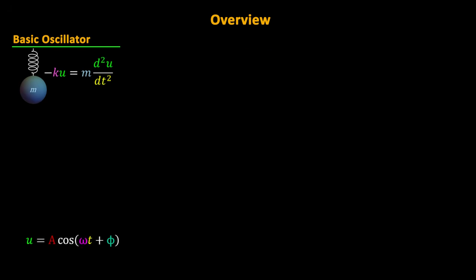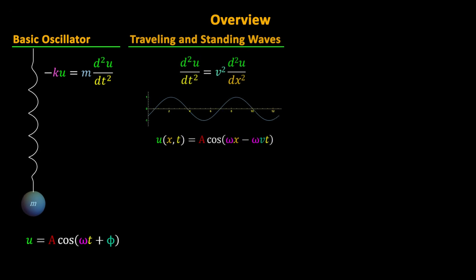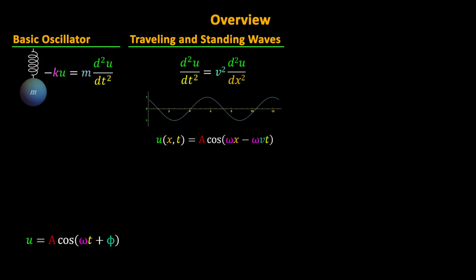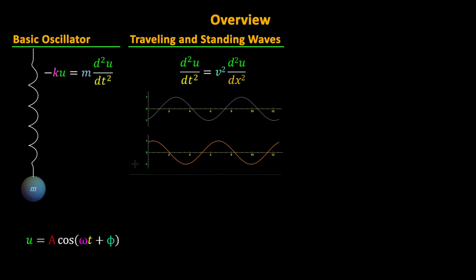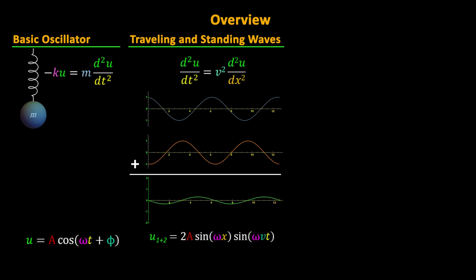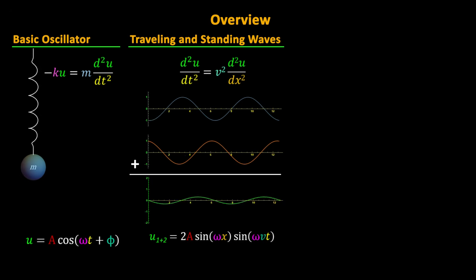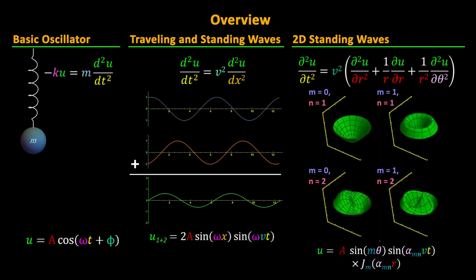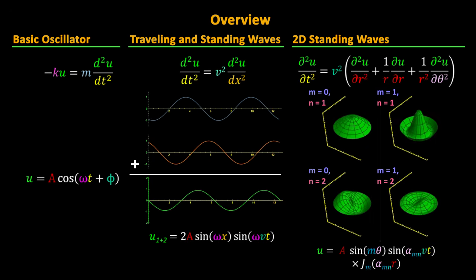Our plan for today is to start with the equations for the basic oscillation of a mass on a spring, show how these equations can be extended to describe traveling waves, look at how traveling waves combine to form standing waves like those on a vibrating string, and then discuss the solutions for standing wave vibrations in higher dimensions.